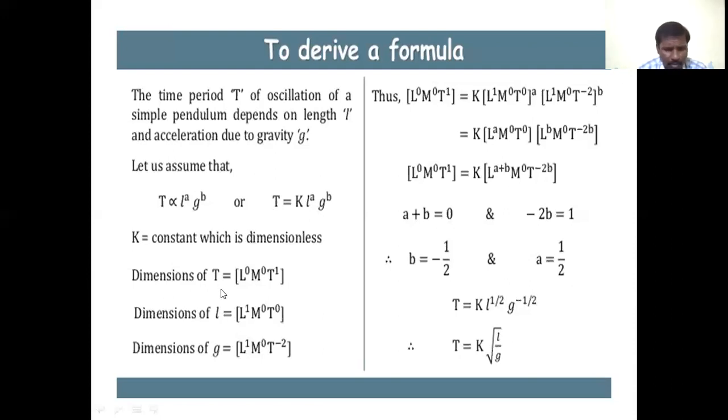We have to write dimensions for each term on both sides of the equation.